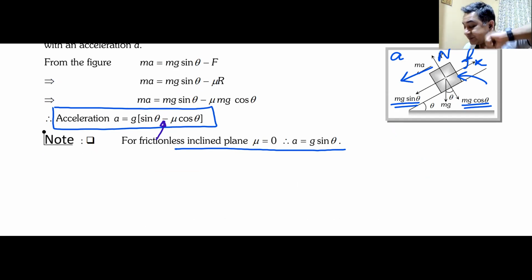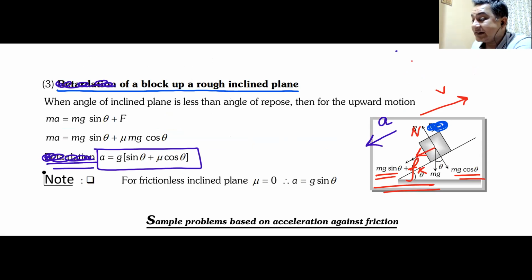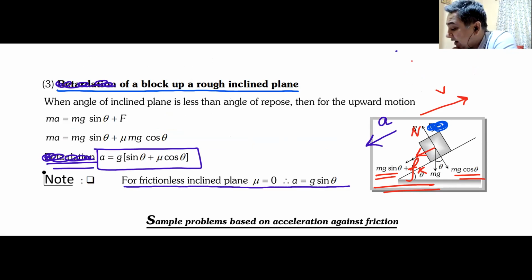In the first case there was a minus sign because mg sin theta and friction were in opposite directions, but here both are in the same direction, hence g times (sin theta plus mu cos theta). For a frictionless inclined plane, mu is 0 and this equals g sin theta. Acceleration is downwards, velocity is upwards.